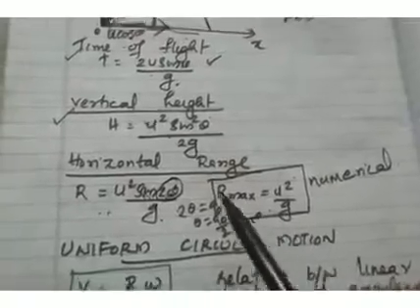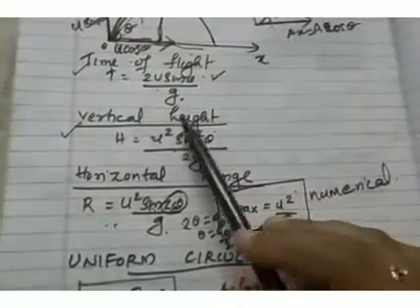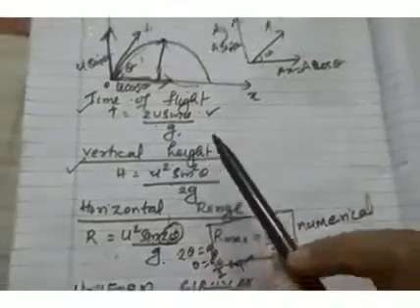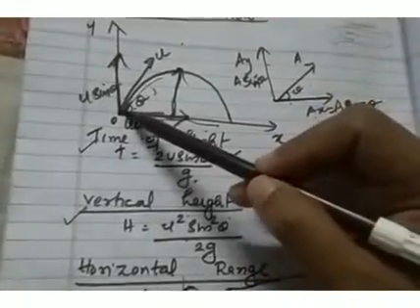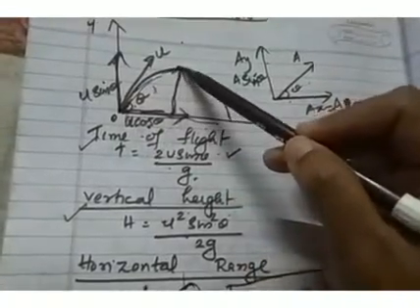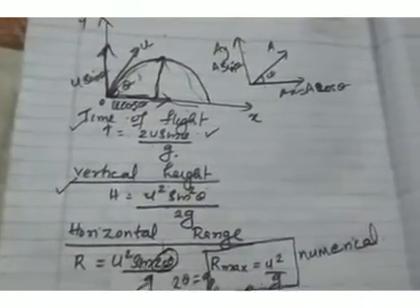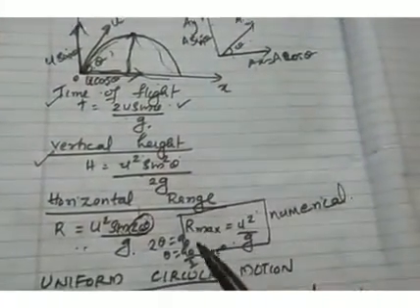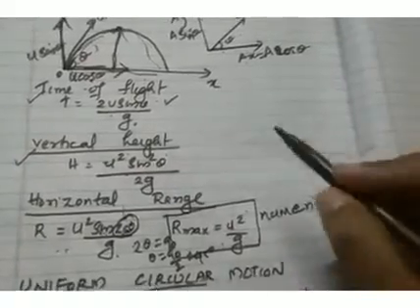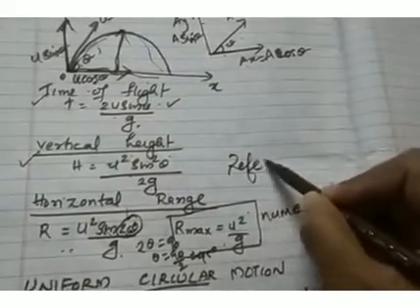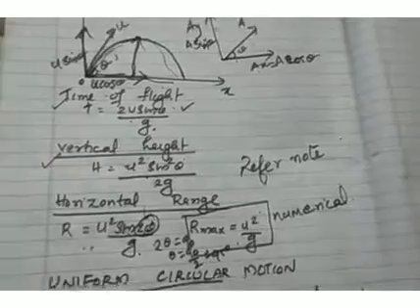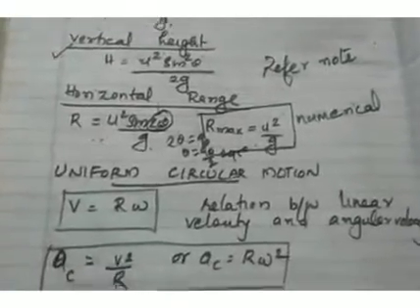So this is horizontal range, time of flight, vertical height, horizontal range. And what is time of flight? Time taken by the projectile to go up and come down, that is time of flight. And you must study the derivation of all these concepts from your note. You can refer to your note. Today itself study all these things.